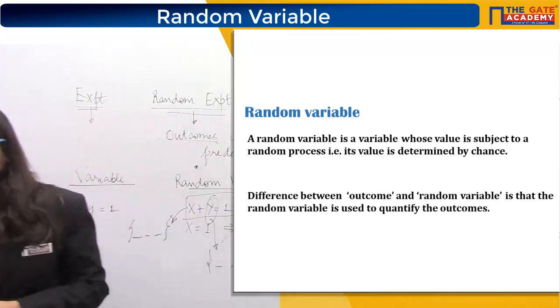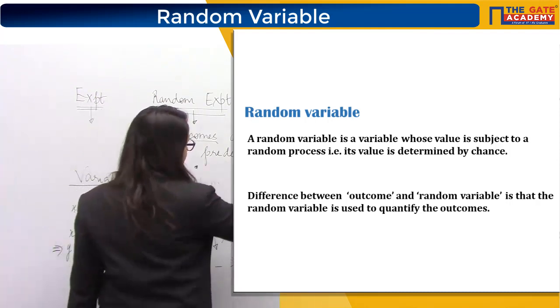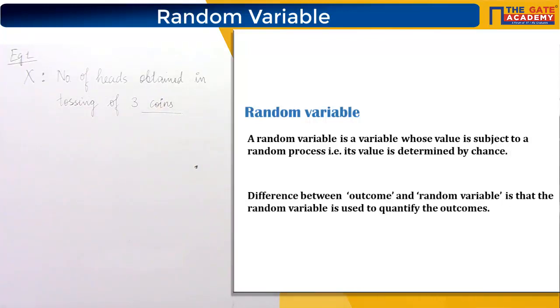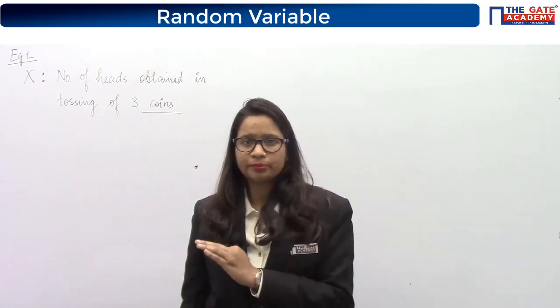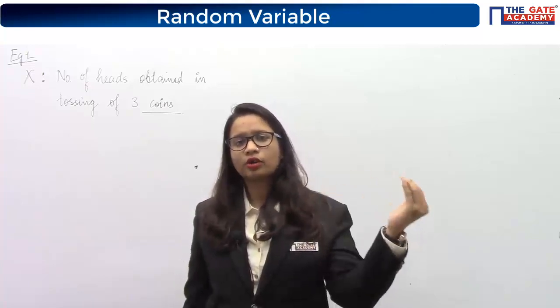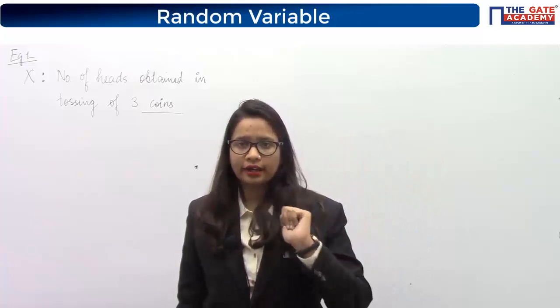So write down this definition. First of all, write down the definition. No need to write these things, this was just for explanation. So till now we have seen the definition that a variable whose value depends upon some chance or some probability or on some random process, where random process means random experiment whose outcomes are not fixed, then that variable will be your random variable.